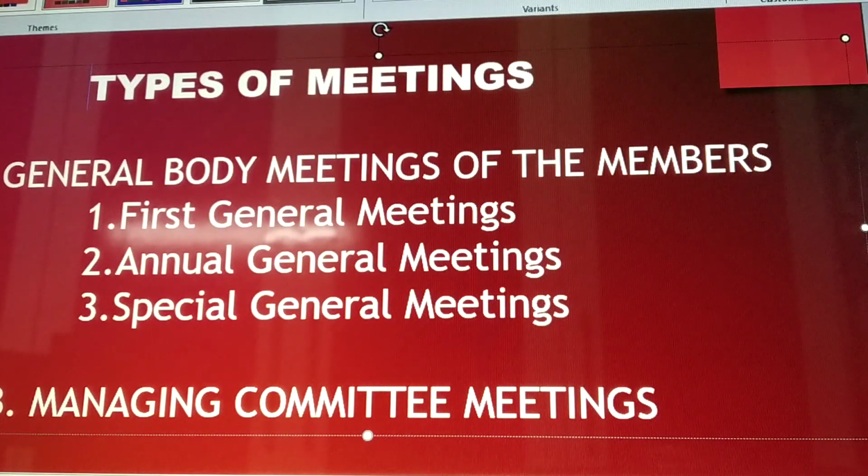Student, that was something about the special general meeting. So till now we have seen the general body meetings of the members, under which there are 3 sub-meetings, that is the first general meeting, annual general meeting and special general meeting.